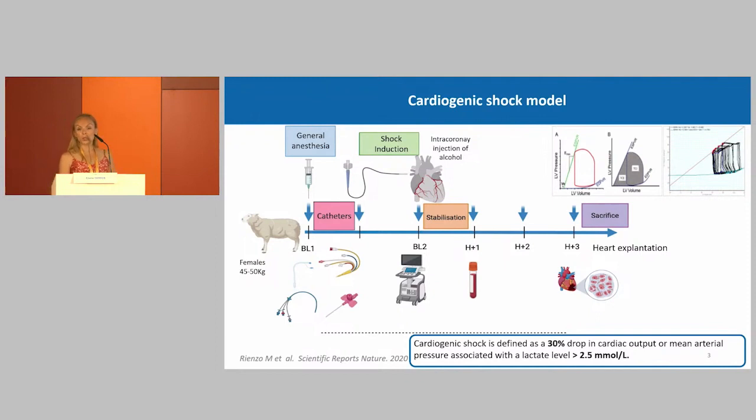Throughout the procedure, blood samples and echocardiography are taken repeatedly. Shock is defined by a 30% drop in cardiac output or mean arterial pressure associated with lactate levels more than 2.5 millimoles per liter. The sheep receive noradrenaline perfusion if they need it.